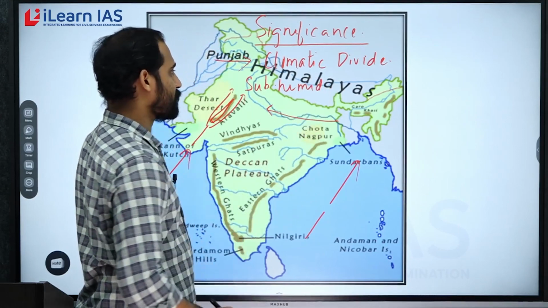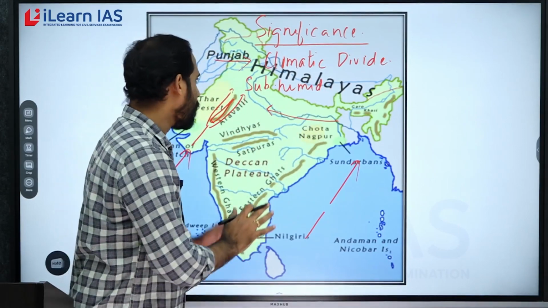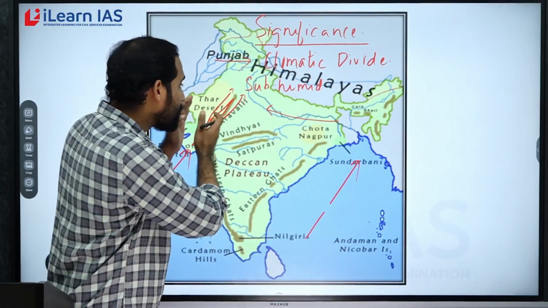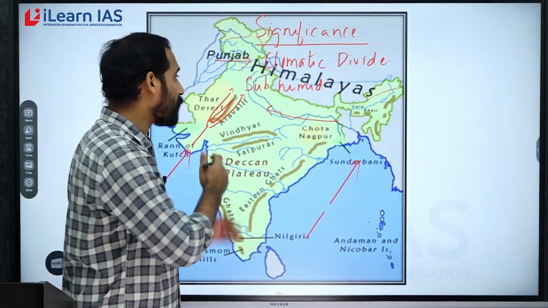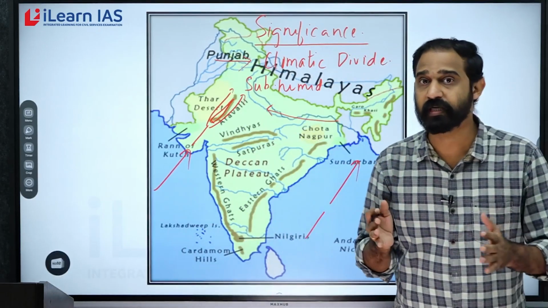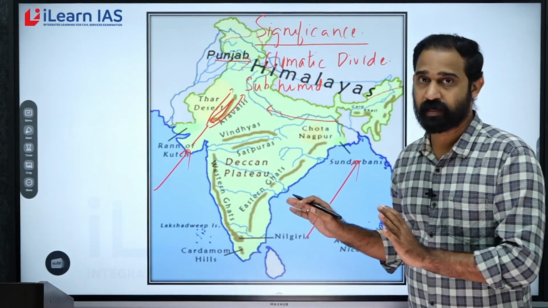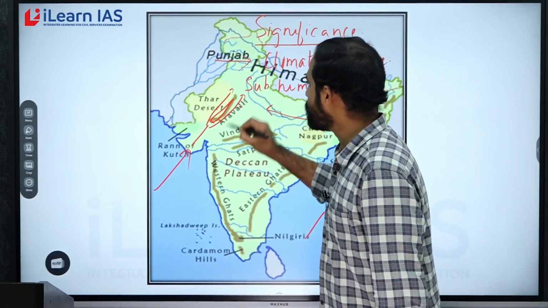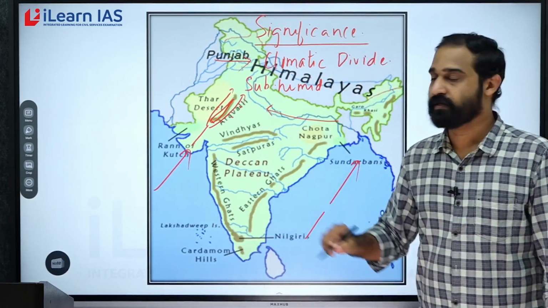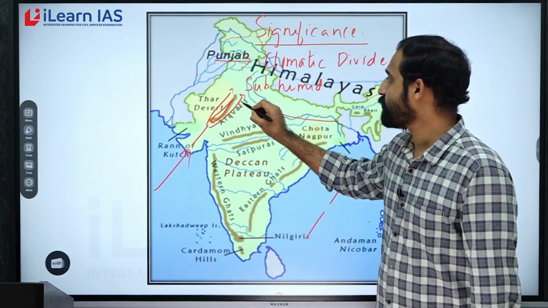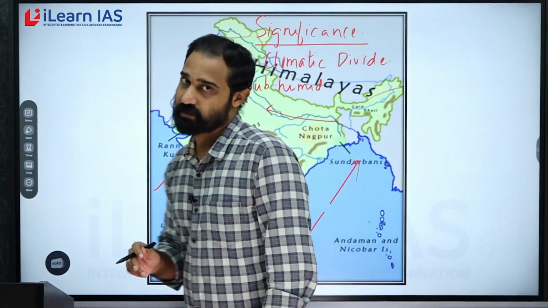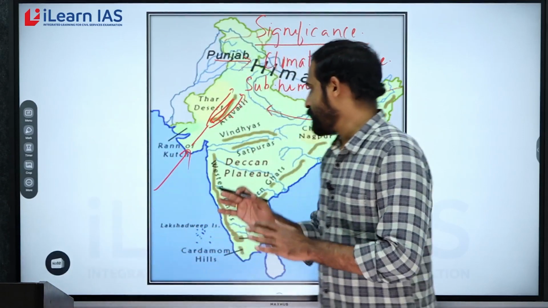eastern side of Aravallis. This is very significant because the bulk of the population of Rajasthan actually lives in the eastern side of Aravallis. Similarly, you can find some of the famous national parks of Rajasthan located in the eastern side. You can find the famous Ranthambore National Park, the Mukundara National Park, Sariska. Also, you can find the Bharatpur Bird Sanctuary or Keoladeo National Park. So, all of them are located in the eastern side.